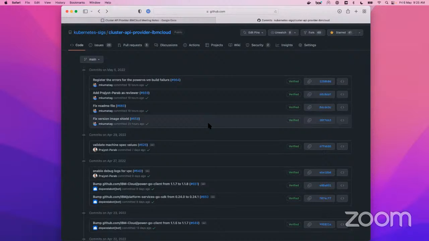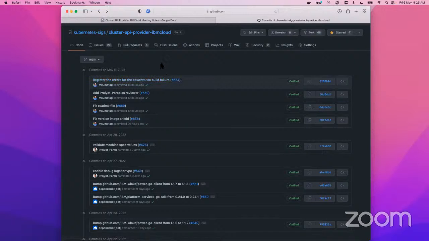But there are some challenges I felt while testing. The challenges are that sometimes it is even deleting the healthy nodes also. I'm not sure why it is doing that. I think we just need to explore, maybe adding a health check for Power VS and then see how it behaves, right?